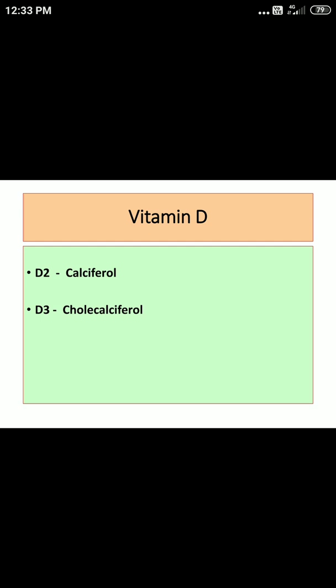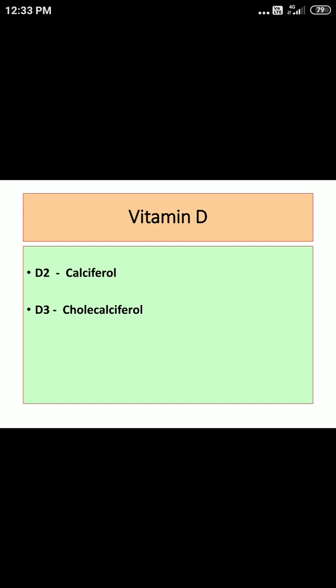D2 is calciferol and D3 is cholecalciferol. D2 we can obtain from plant sterols. Okay, D2 we get from plant sterols, and D3 is a preformed vitamin.